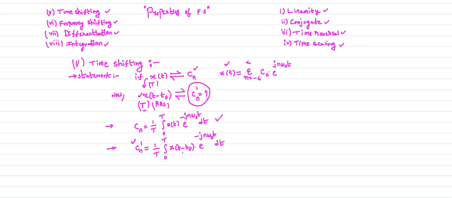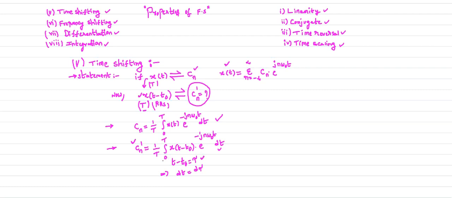Instead of x of t minus t naught, I want x of t. Therefore I replace t minus t naught by a variable tau. With respect to this, dt equals d tau. Now what are the limits for tau?